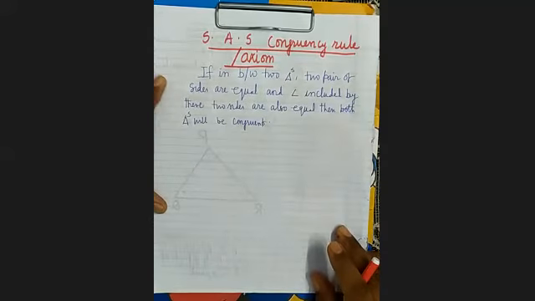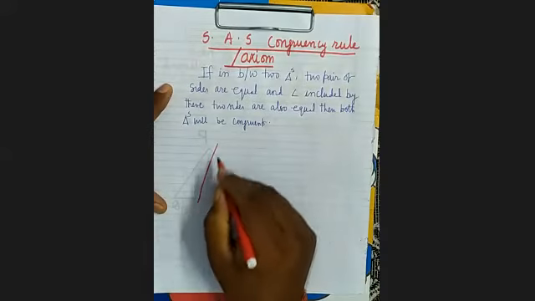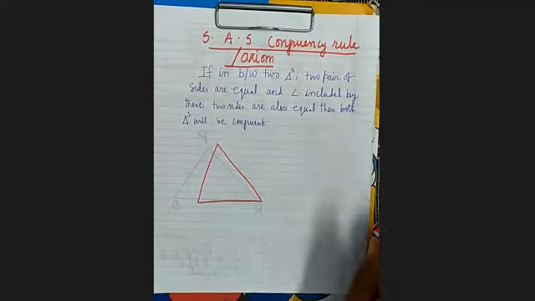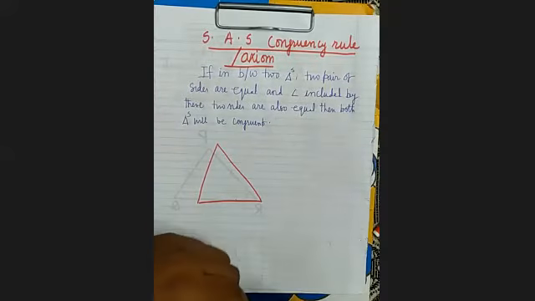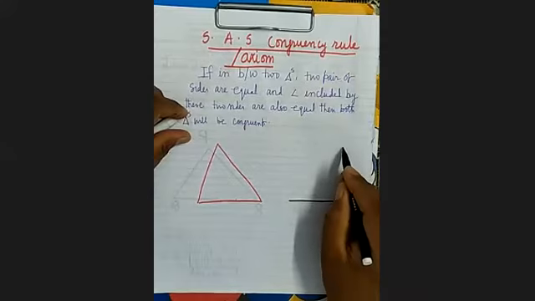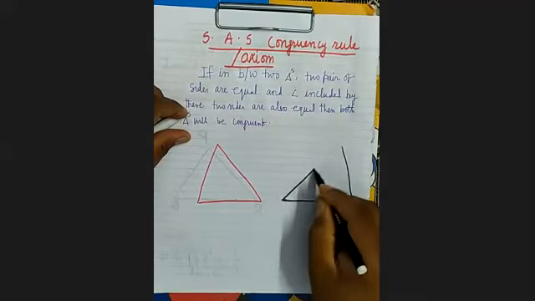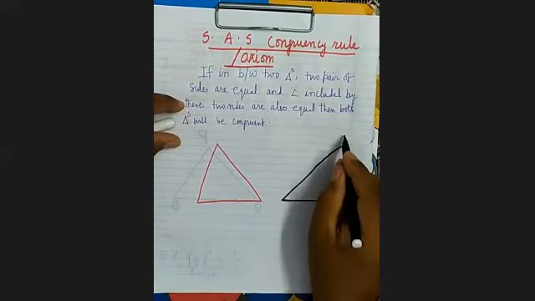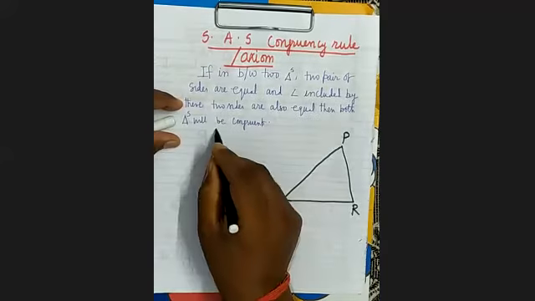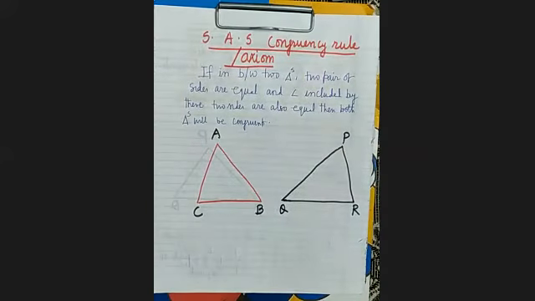You can see here. Suppose this is one triangle. And here this is another triangle. This you can name P, Q, R. This is A, B, C. It is clear.